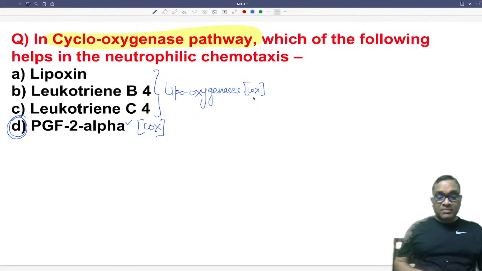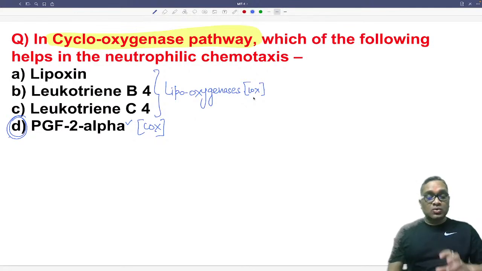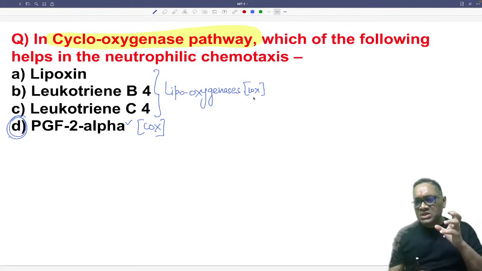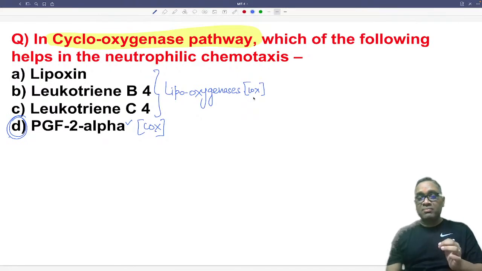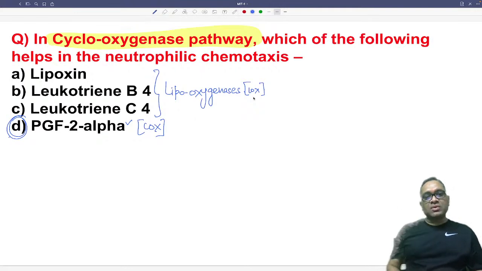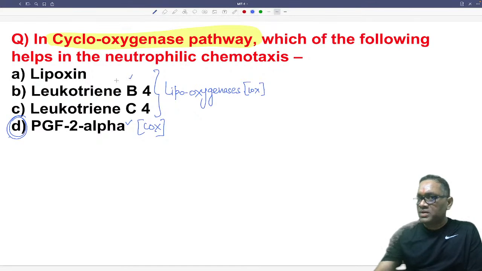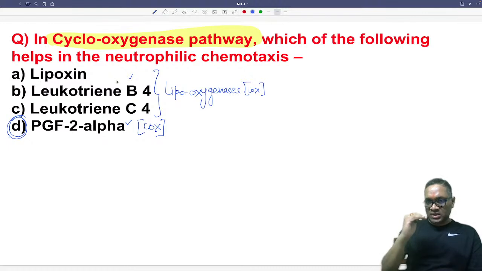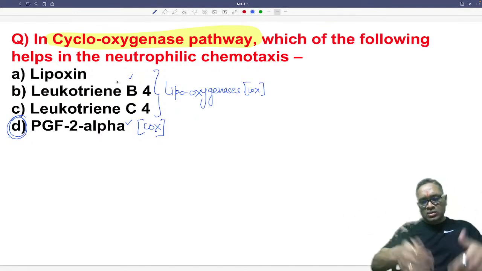This is how the examiner will try to twist the question. You have to be very careful during exam time. Each and every word, each and every alphabet, you have to study very carefully. This is how the examiner will change the shape of the question, and cyclooxygenase pathway is the answer-deciding word here, because many students will get biased for leukotriene B4. Immediately they will go for leukotriene B4, and that is what we have to avoid. So at exam time, read the question carefully, read all the options carefully.